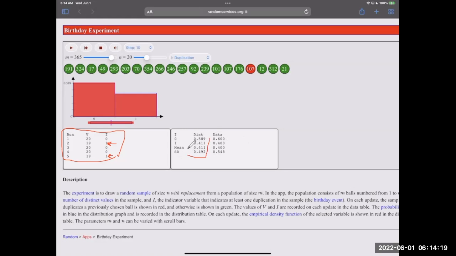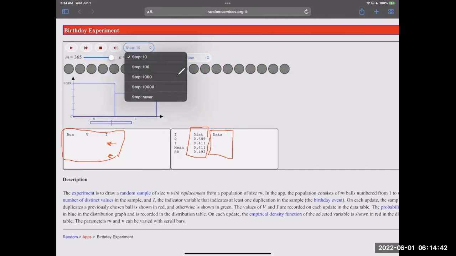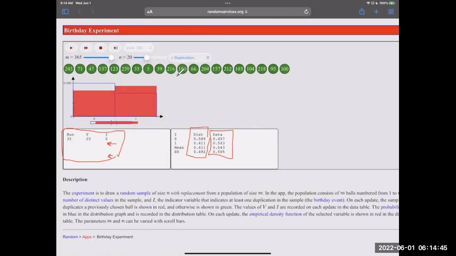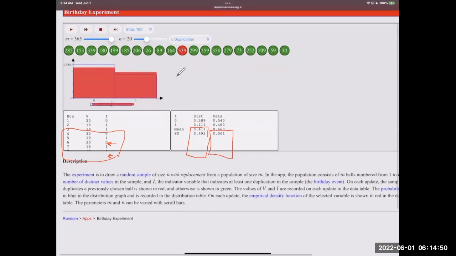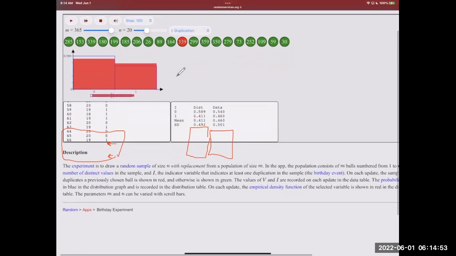Again, DIST is our theoretical probability. Data is based off of our data, meaning out of the 5 trials that we've run so far, how many of those classes that we've considered actually have an overlap. So what we can do here is, I'm going to restart this. We could set the stop to 100, and if we run that, this is giving us all of the different classes that we've looked at. We've looked at 100 of them,